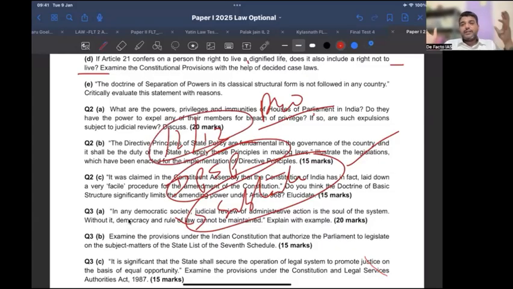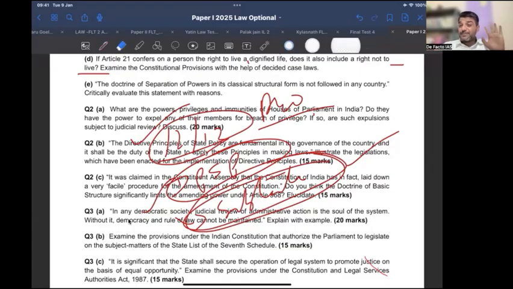Now Article 12, 13 can be read in 2-3 hours. Relationship can be read in 2-3 hours. Substantial will take you 3 years. Not 3 years exactly, but at least 3 months to read each and every section in detail. This point, keep that in mind. Those who are aspiring to read for the next year's optional, keep that in mind. In fundamental right, three aspects are there. Just focus on 12, 13 and the relationship part.